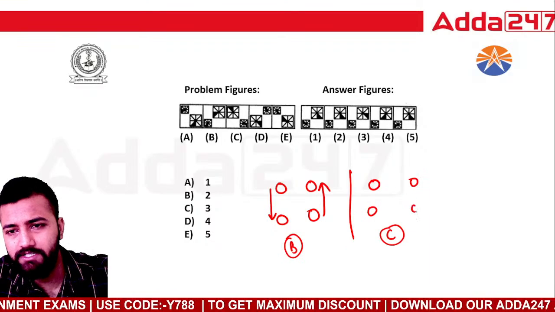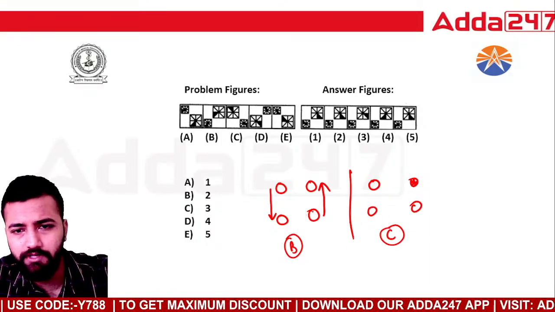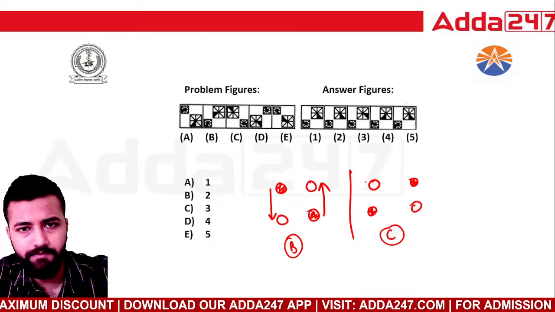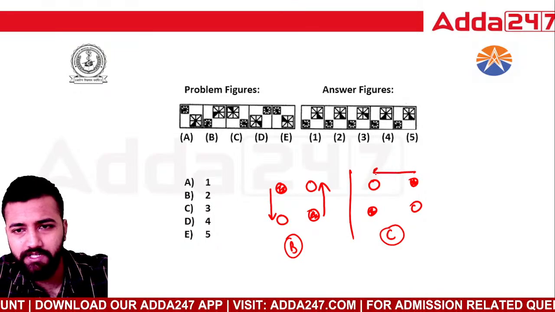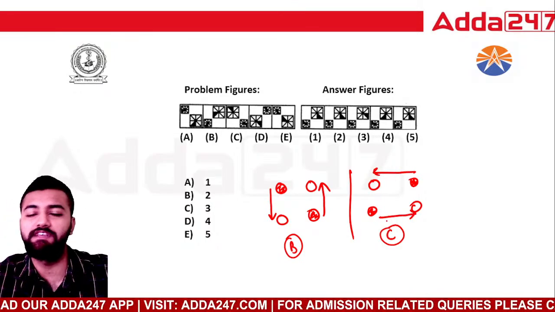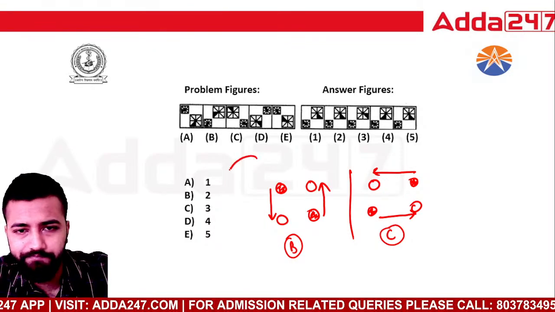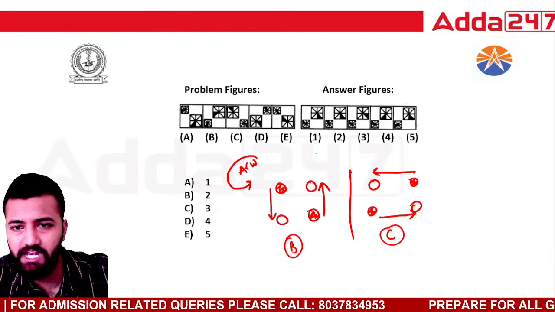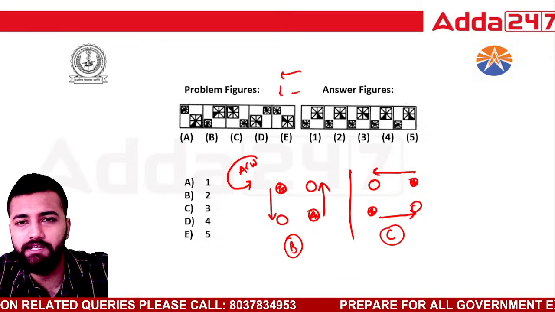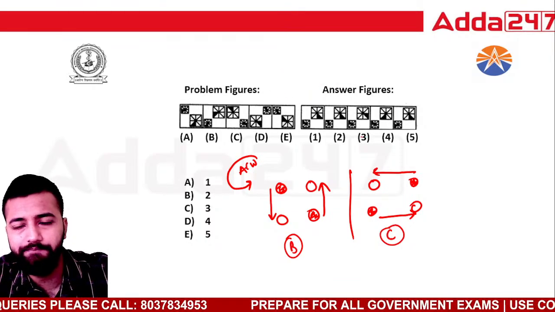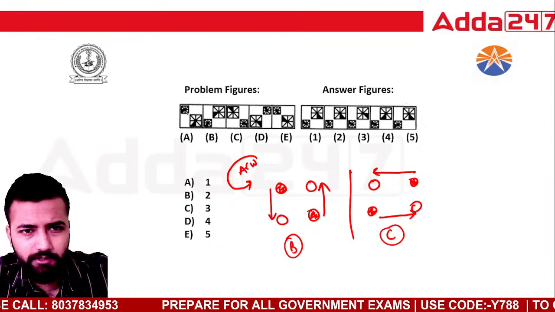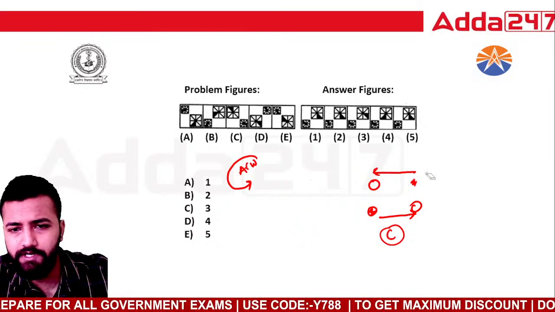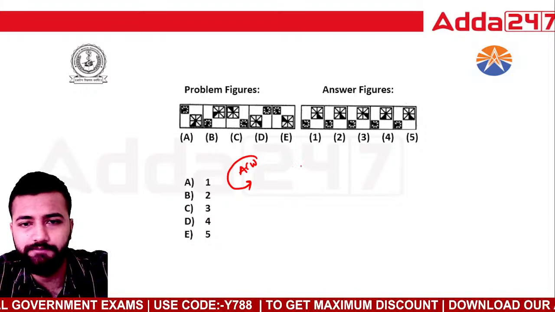Now let's see C. Again, I'm drawing the same figure. Now my particular element is here. I'll just color the places where the elements were sitting. This particular element is sitting here. Now in this option, I can see that this element is shifting there and this element has shifted here. So I can see that they are moving in an anti-clockwise direction. Just here, there, here, and there, like that. Now let's see this particular square which is sitting inside. Anti-clockwise direction, we have figured it out. So let us remove this. We are clear that it is moving in anti-clockwise direction.